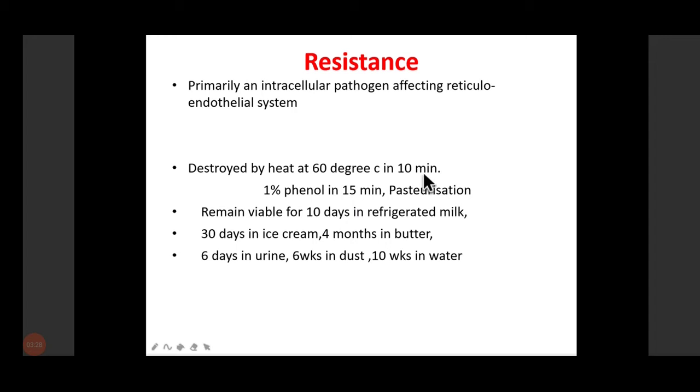Why this is important is that, as I told you, this occurs because of consumption of unpasteurized milk or milk products. If the milk is not pasteurized properly and the animal is infected, the chances of brucellosis increase. That is why pasteurization of milk is important in order to kill this particular pathogen.